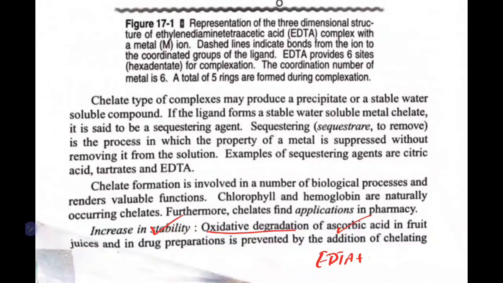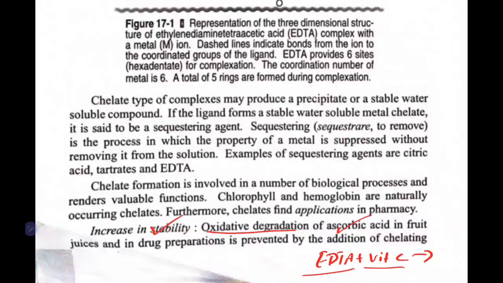If you complex EDTA with vitamin C, this vitamin C EDTA complex will have more stability compared to the normal one. Second, you can make the water soft without removing the ions present in the water.